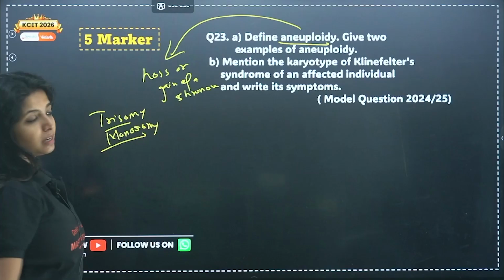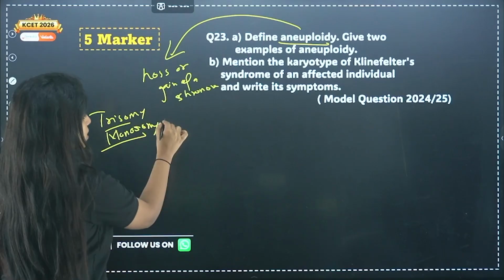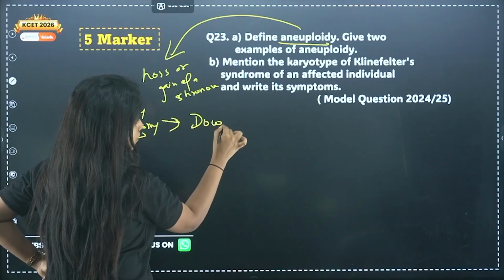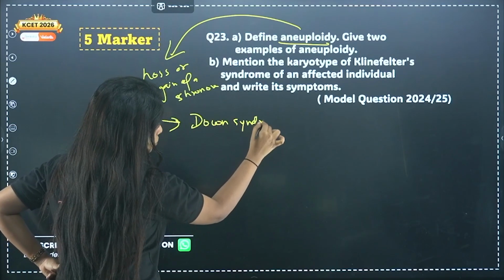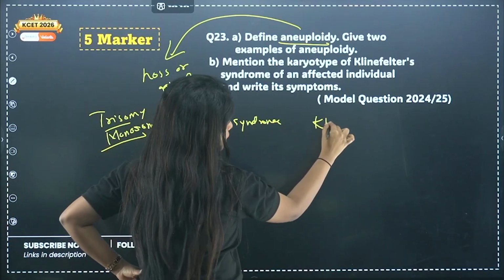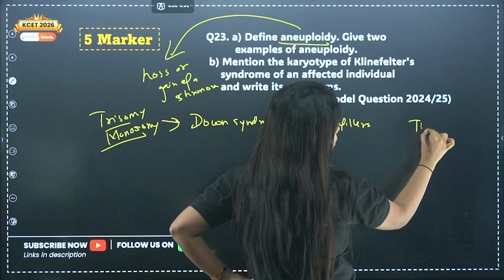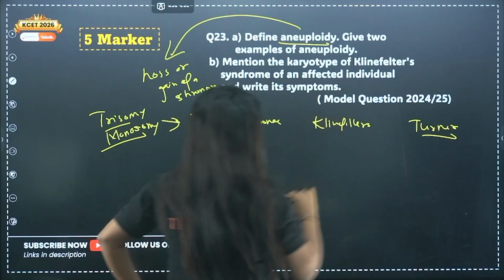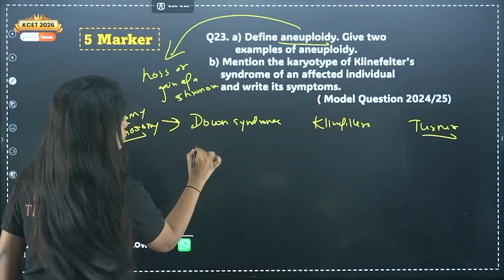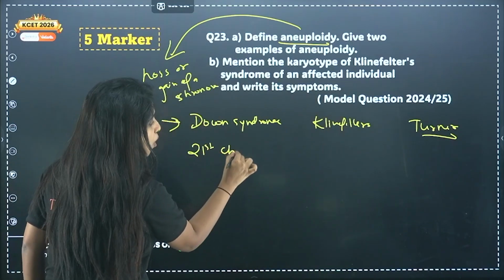So examples you're being asked. Okay, so let's discuss Down syndrome, Klinefelter's syndrome, and Turner syndrome. In Down syndrome, the 21st chromosome, it's an autosome.